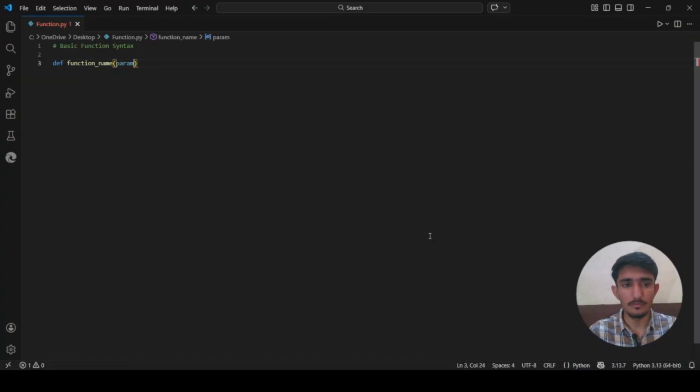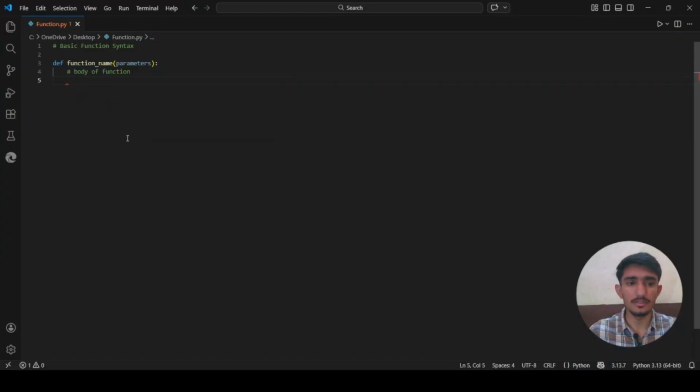Okay, after that we put a colon, then after that you see four indented spaces. Okay, here you can write your code. Okay, body of function. Let me just pass it.